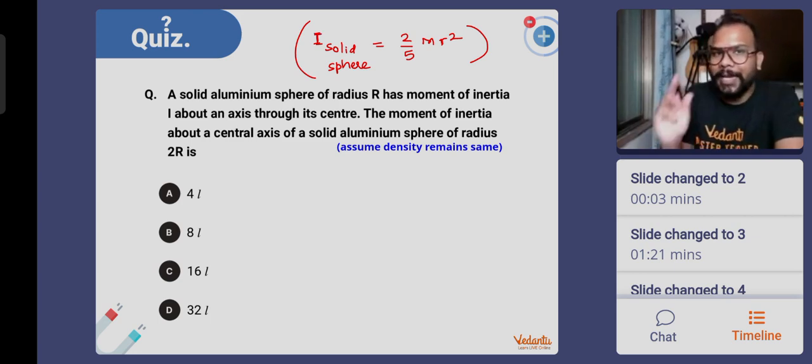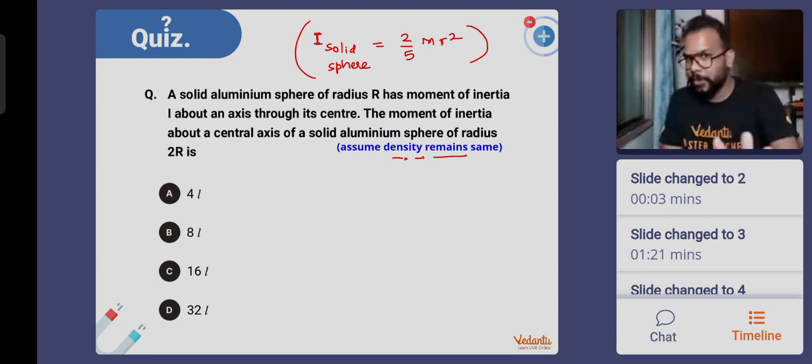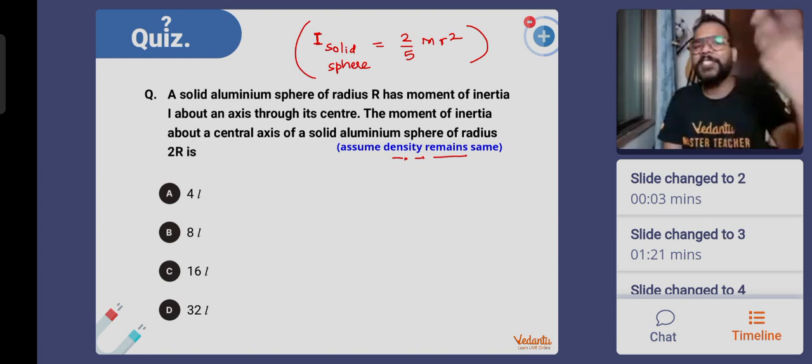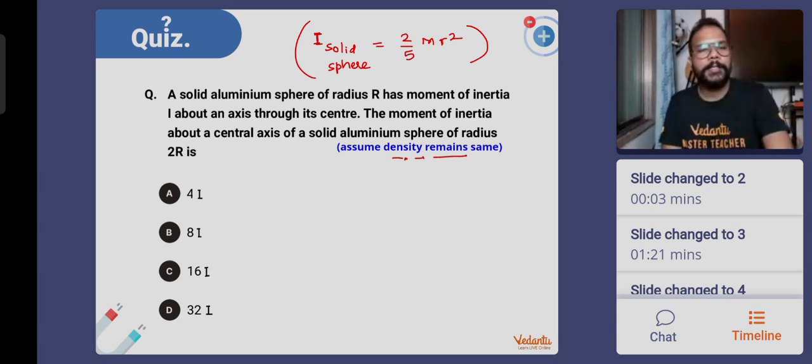If you increase the radius, definitely the mass will also change. Density has to remain unchanged. No integration is needed in this question. Giving you people 90 seconds. Find out the mass of the second sphere whose radius is 2r and then compare their moment of inertia. If the moment of inertia earlier was I, in the options it is capital I only. I'm just correcting the options. They're looking for the moment of inertia only. Okay. Sure, people. Time starts in 3, 2, and 1.